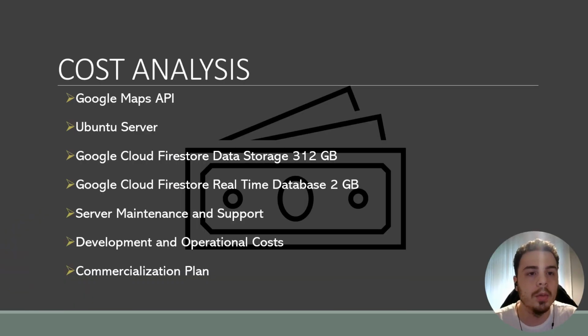Hello, my name is Doğu, and I am going to talk about the cost analysis for our project. Our project directly uses Google Maps API, Ubuntu Server, Google Firestore data storage, and Firestore real-time database. We also thought about the future of our project. We included a server maintenance and support part. There is no need for such a service now, but if we choose to stop working with server providers in the future and continue working with our own servers and virtual machines, we may require it.